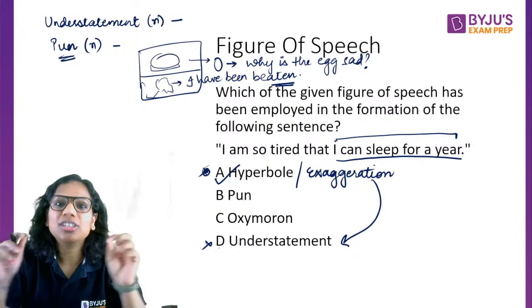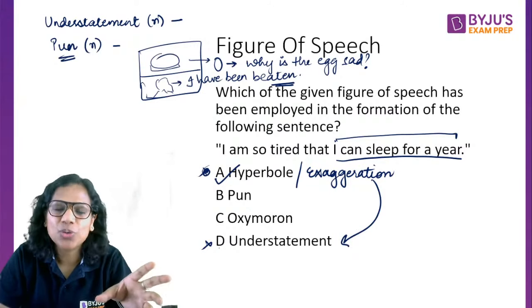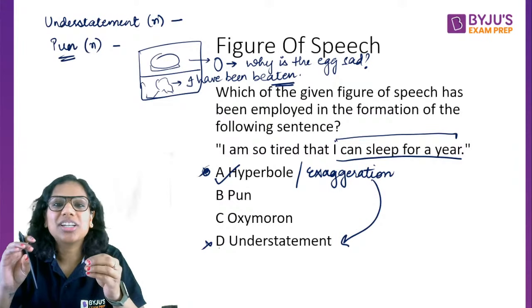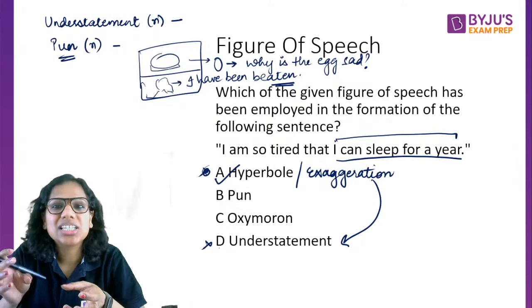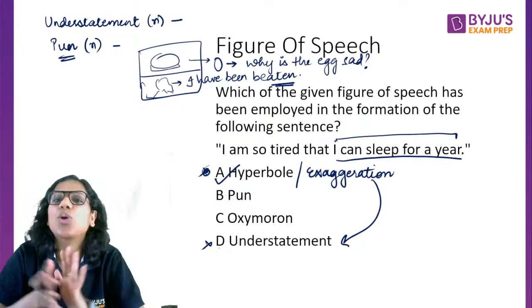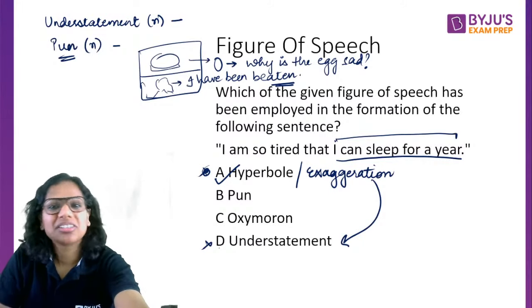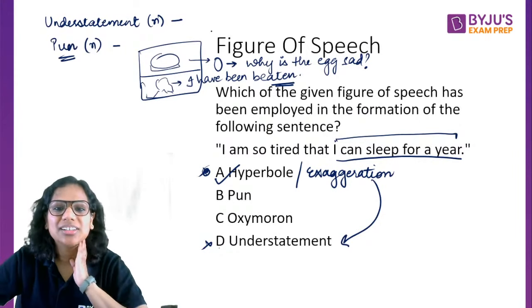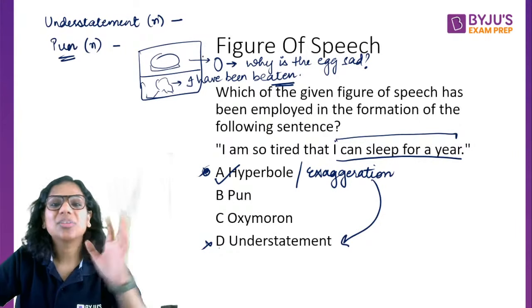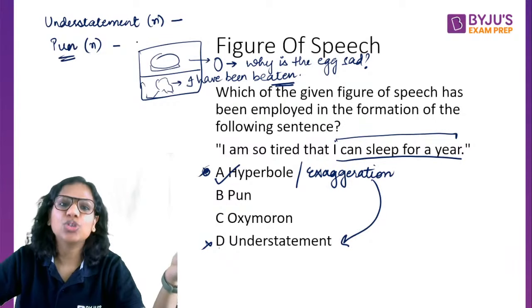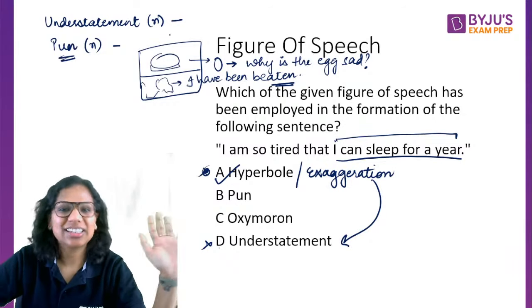When you exploit the two meanings of a word, or sometimes the similar sounds of various words, that is called a pun. Here we have made use of it to create a funny effect. Usually puns are humorous in nature.